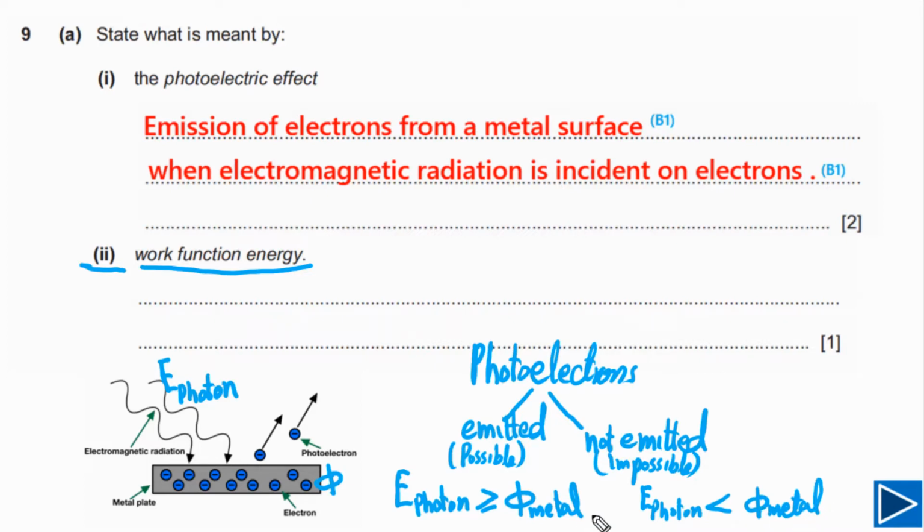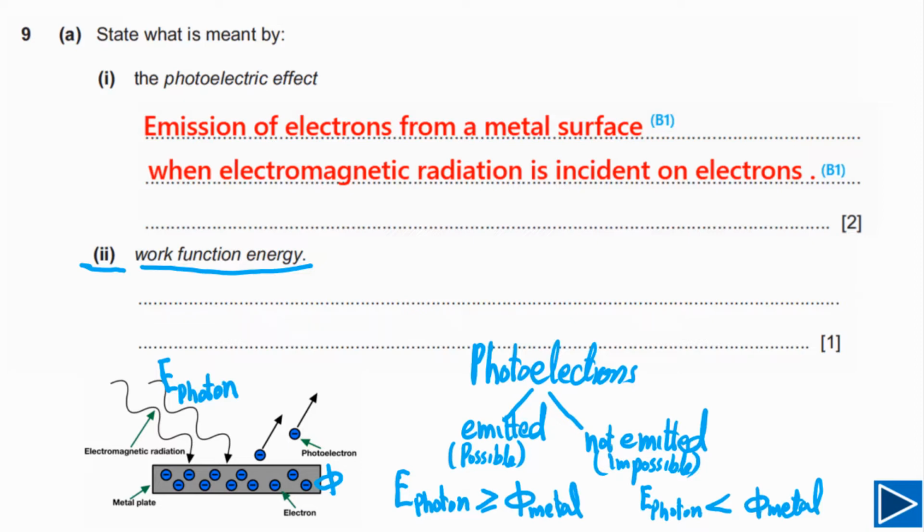So work function energy, simply we can say, is the minimum energy required for an electron to leave the metal surface. If the energy of the photon is less than that minimum energy required for emission of a photoelectron, the electron will not be emitted. If greater than or equal, there is a possibility that a photoelectron will be emitted. That's all we need to say about work function energy.